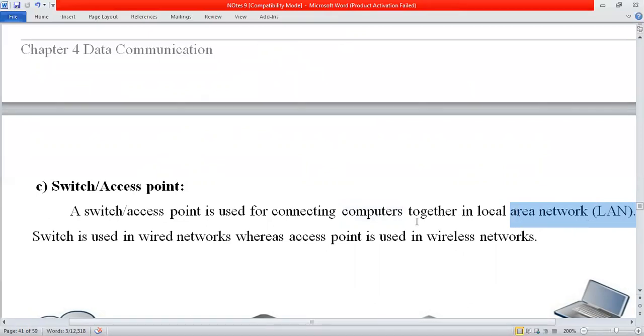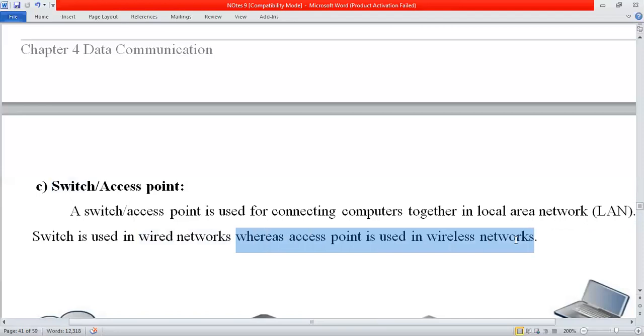So in a room, let's say a computer lab is a single room and we want to connect all the computers together, then which thing will I use? I will use a switch. A switch or access point is used for connecting computers together in a local area network. A switch is used in a wired network, whereas an access point is used in wireless networks.